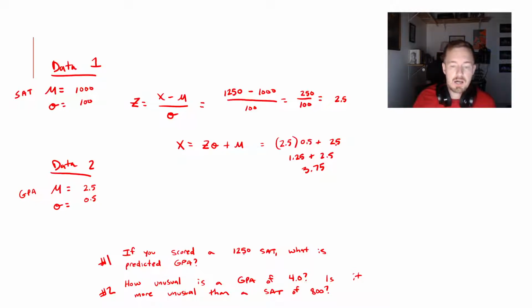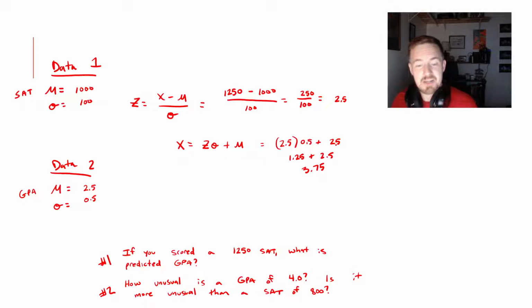If I had a SAT score of 1250, that would be my predicted GPA, which, hey, I said that that was higher than my SAT was in real life, and that was higher than my GPA was for my first year of college, too. Alright, so we answered number 1. Awesome. That felt way easier than it should. This trick, like I said, trips up a lot of people whenever they take this on the exam or on quizzes, so feel free to reach out if you're getting a little bit stumped here.